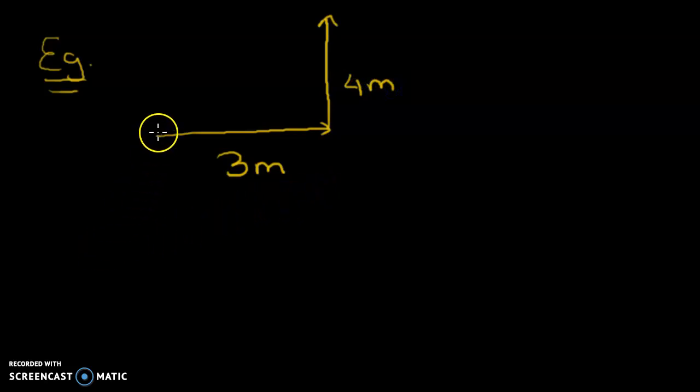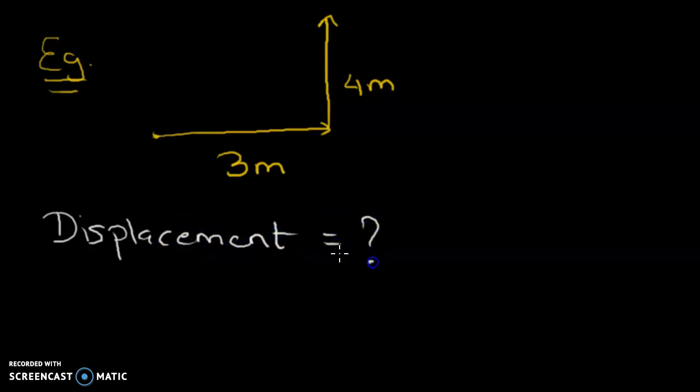So what is her displacement from the initial position? If I ask this, this is one vector, this is another vector. So displacement from the initial position to the final position is the resultant. So the resultant would be represented by this, and this would be the displacement.